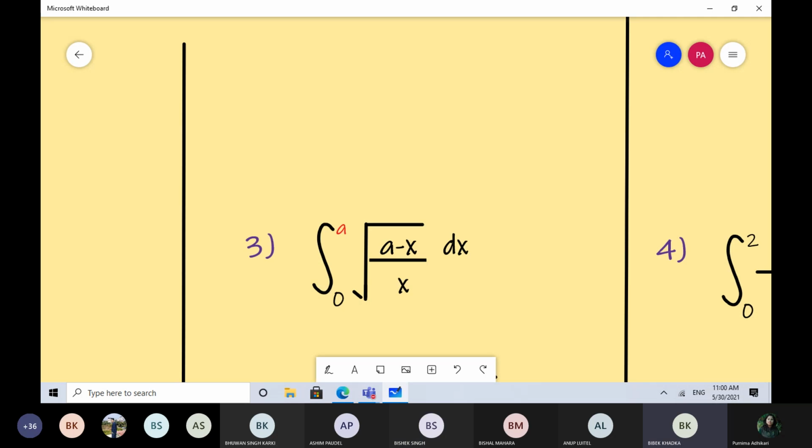0 मा चाहिँ function infinite हुन्छ. म्याम, 1 भन्दा तलको कुनै पनि value मा यो function infinite रहेछ. Yes, have you observed this? Yes ma'am. Okay, so what's your conclusion? 1 भन्दा तलको कुनै पनि x को value मा यो function undefined रहेछ.